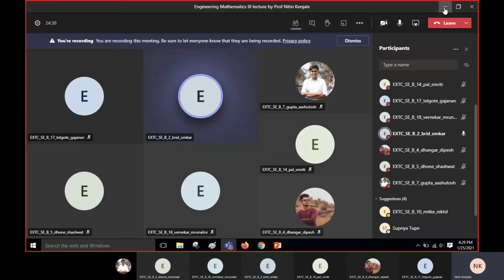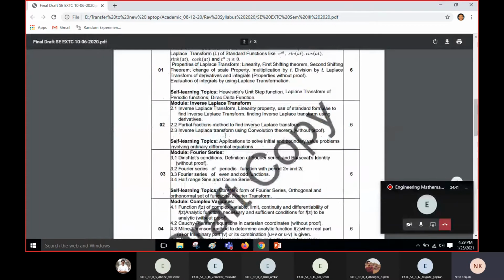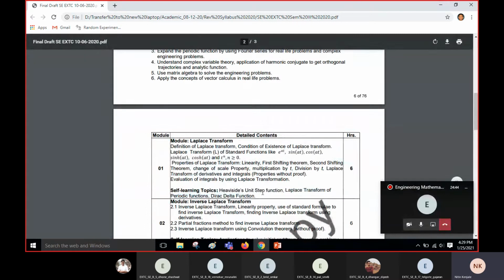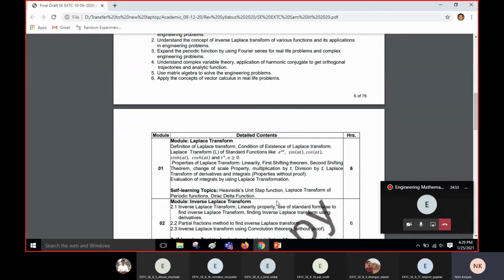Let me show you by an example. If I assign you this self-learning topic, Heaviside unit step function, and suppose I assign this topic to 4 students, A, B, C, and D, then person A is supposed to define the concept as well as the historic part of it. Person 2 has to give some examples. Person 3 and 4 are supposed to solve problems on it. In this way, you will present the self-learning topic under the head mini project presentation.